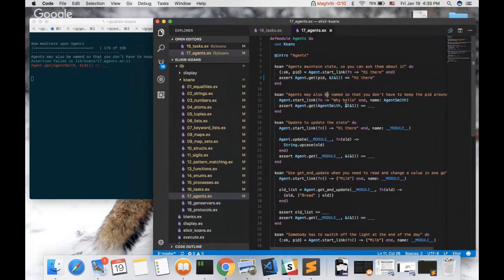Agents may also be named, so that you don't have to keep the PID around. So again, agent start link, and we're starting an agent with a link, and it's a function that returns hi hello, and it has a name here, and the name is just agent Smith. And I think the name here is an atom as well. Not sure. I think so. So we're referencing it right now instead of the process ID with its name. So agent Smith, and we will get hi hello.